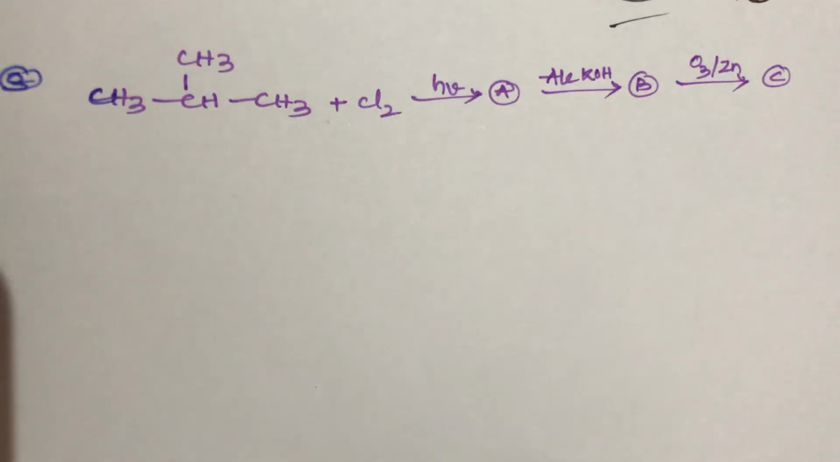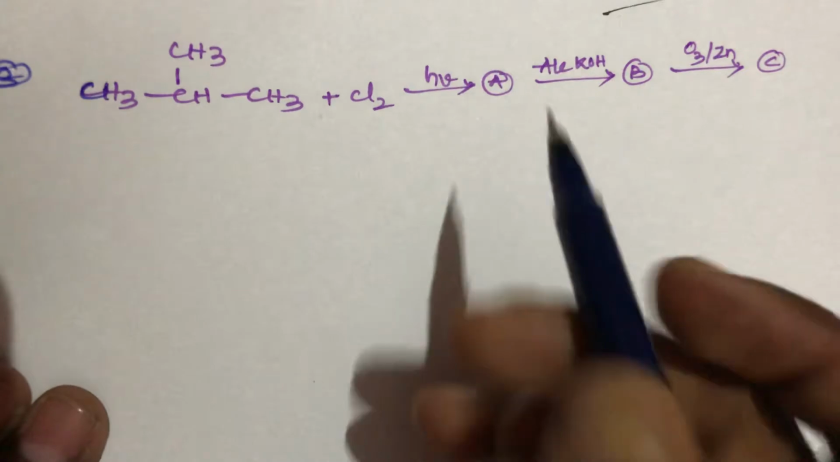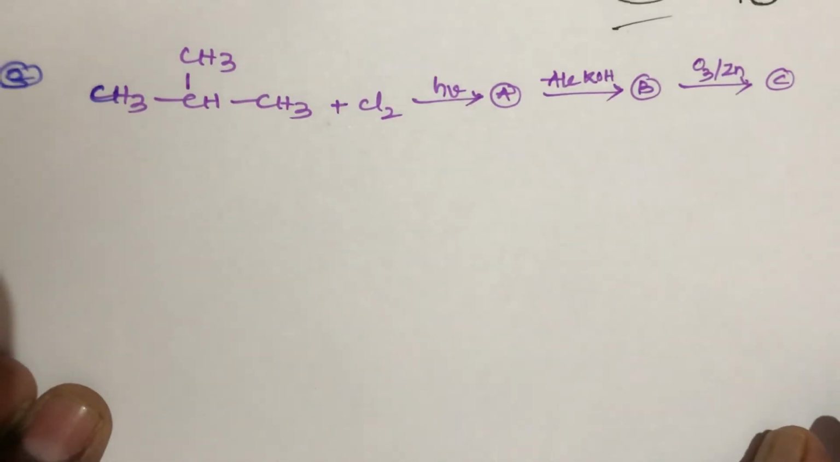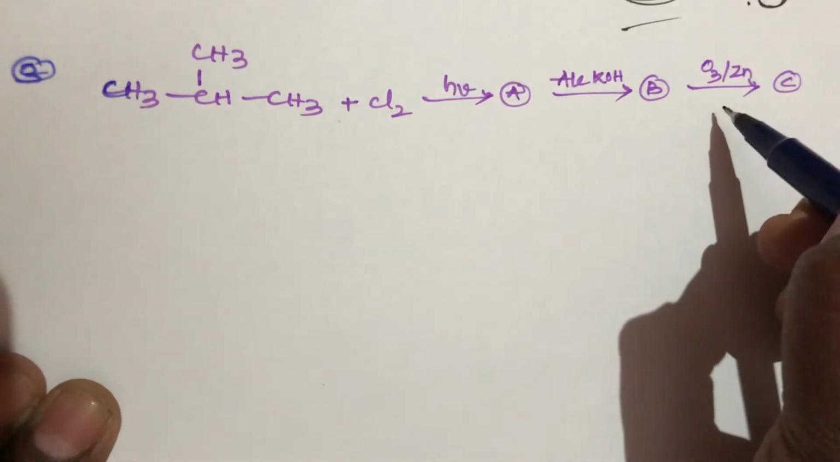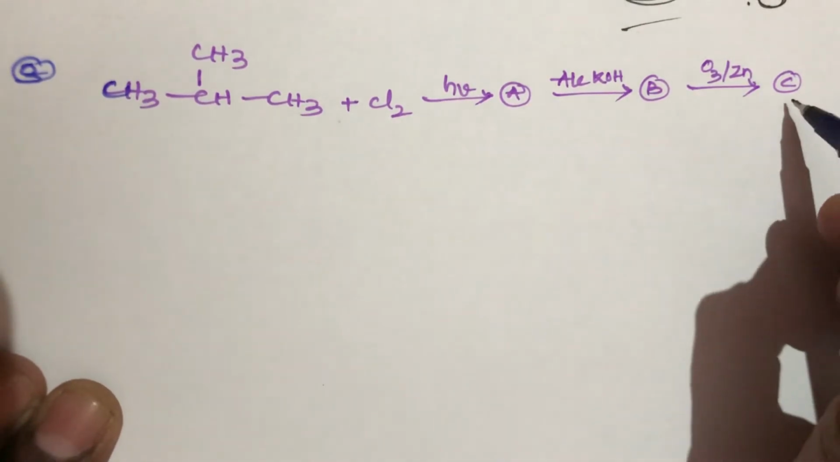Hello student, next conversion. 2-methyl propane reacts with chlorine in the presence of sunlight to give compound A. When compound A reacts with alcoholic KOH, it gives compound B. When compound B reacts with ozone in the presence of zinc, what is compound C?